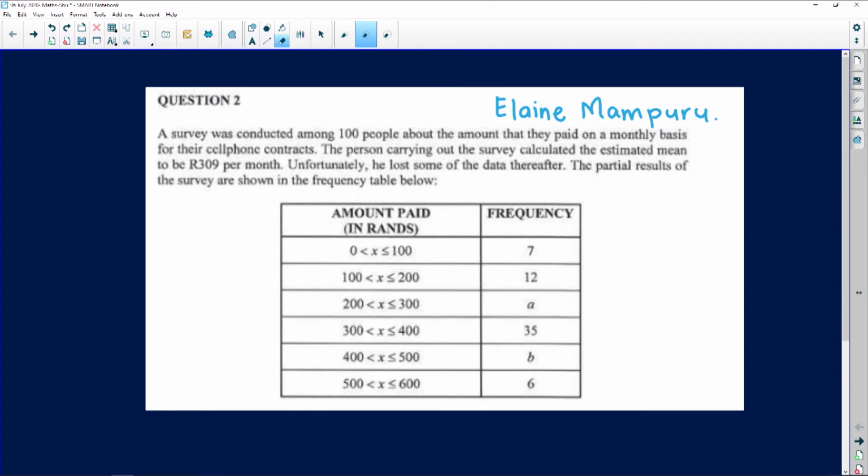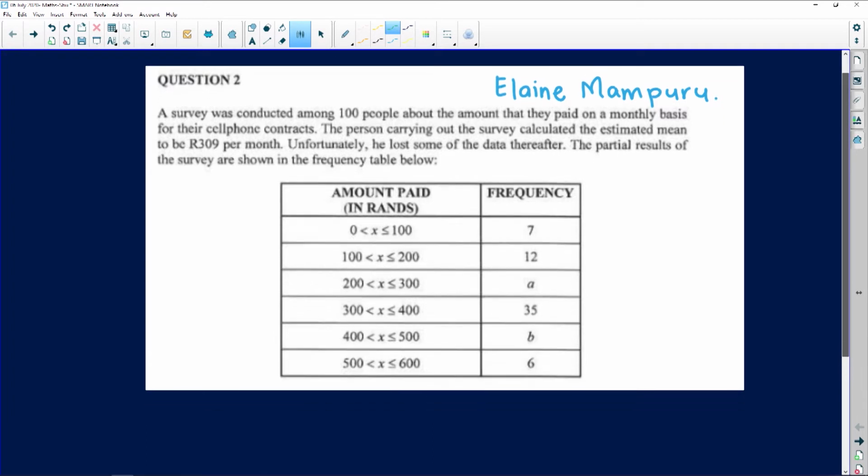But it's not a problem. We can still have fun in analyzing this kind of a problem. It's beautiful, and it's important for us to understand what it's saying to us. So those who paid between 100 rands and 200 were 12 in total. 12 people paid an amount between 100 rands and 200. We don't know how much they paid. Maybe they all paid 120, maybe some paid 110 rands, while others paid 190. We don't know, but within that class, we have 12 people in total.